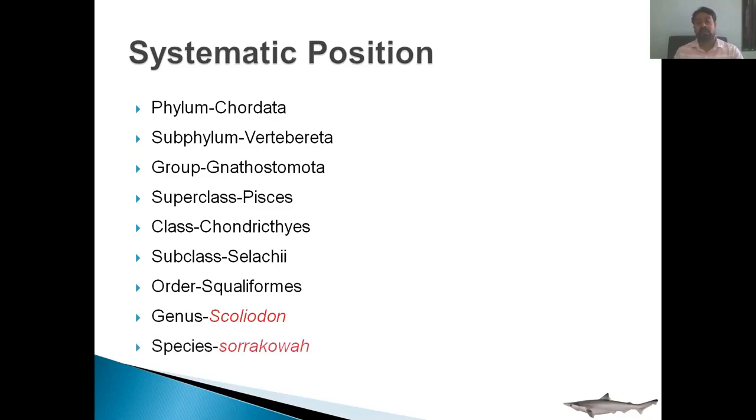Order Squaliformes includes the sharks, which have two dorsal fins, the first dorsal and the second dorsal. Genus is Scoliodon, which has the characteristic feature of a depressed head and a dorsoventrally flattened rostrum. And species is sorrakowah, which means black shark.